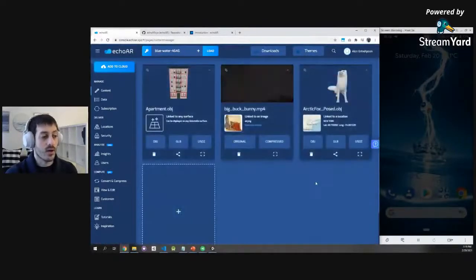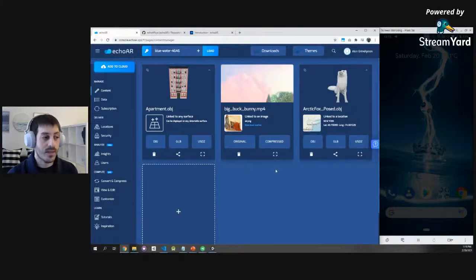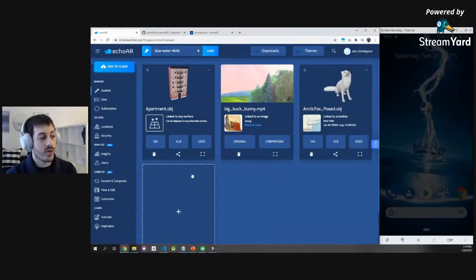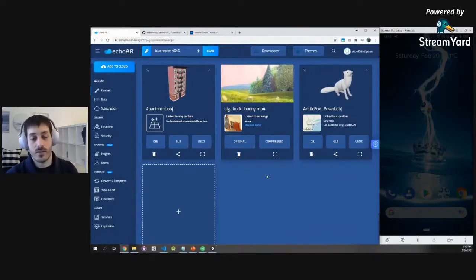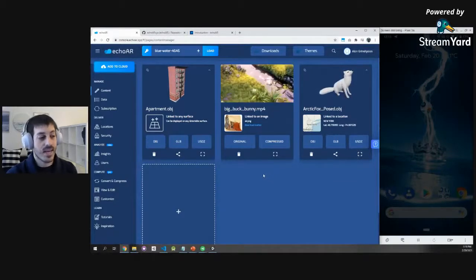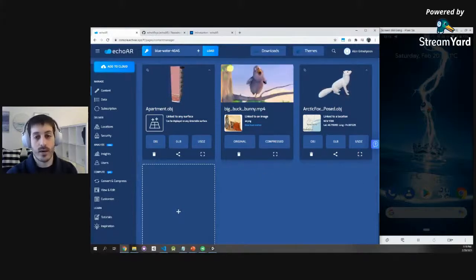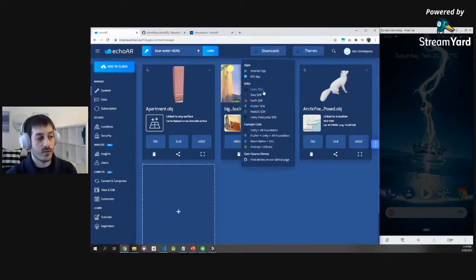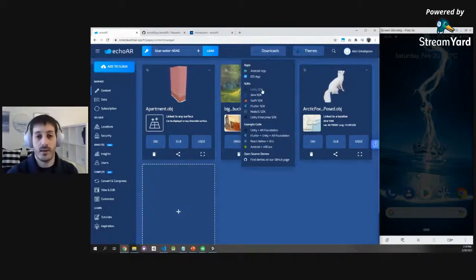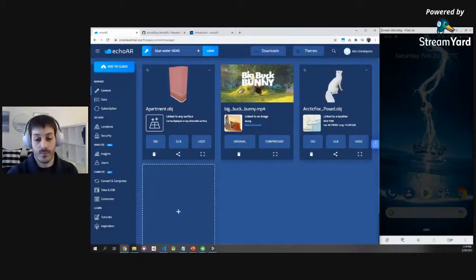Perfect. So let's recap a little bit and then transition into a coding demo. Now we saw how you can upload content, how you can manage content, how you can use 3D models, how you can use videos, how you can use images. Now let's transition into a coding demo using Unity. You can download our Unity SDK right here. It's a file that you can integrate into Unity, which you can download for free as well.